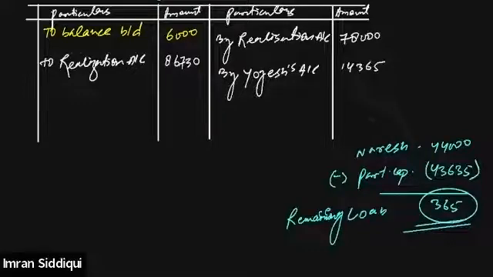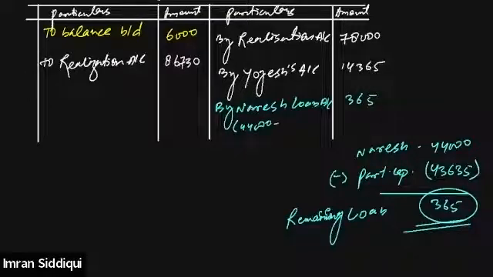We adjusted 43,635 of his loan towards the loss of the partner's capital account, and the remaining amount, which is yet unpaid, we need to pay him, and we will be paying it through cash. So we'll write that value here by Naresh loan account, 365. Let me write that down as well: 44,000 minus 43,635. Done.